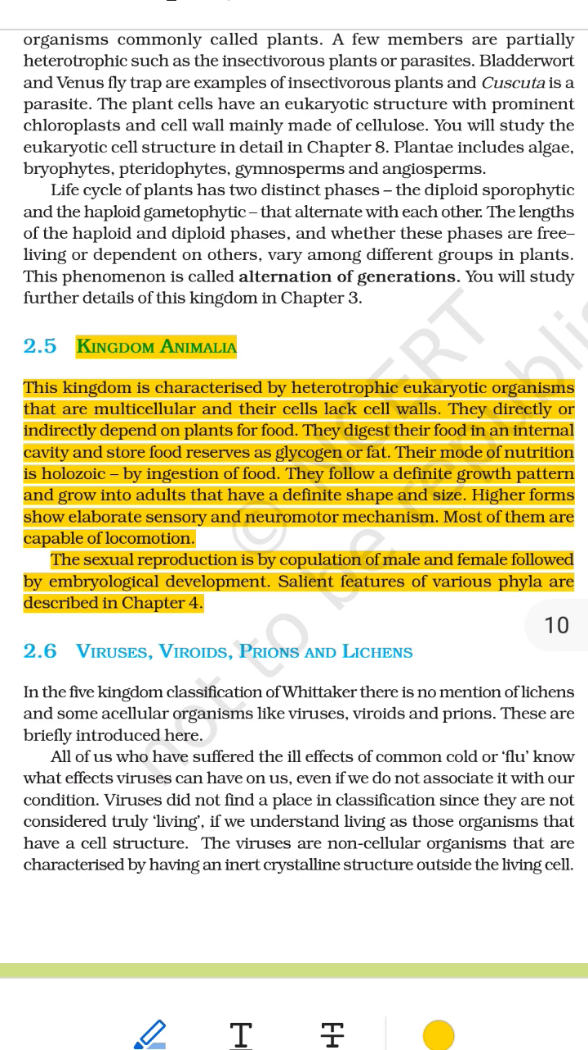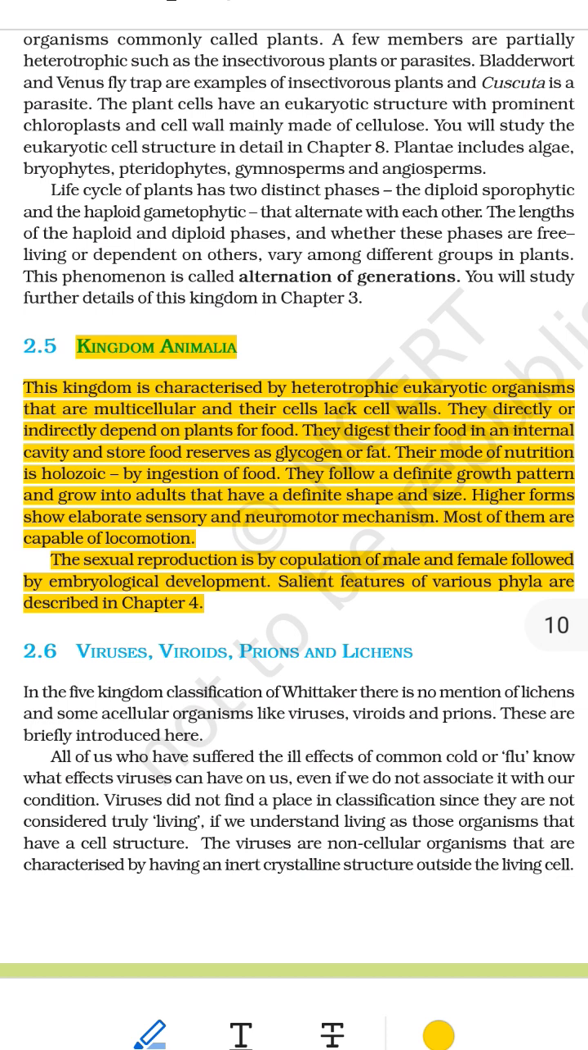Absolutely. Let me now explain Kingdom Animalia in great detail, but in the simplest, most beginner-friendly way, as if teaching a child with zero background in science. Kingdom Animalia. Super simple, in-depth, line-by-line explanation.